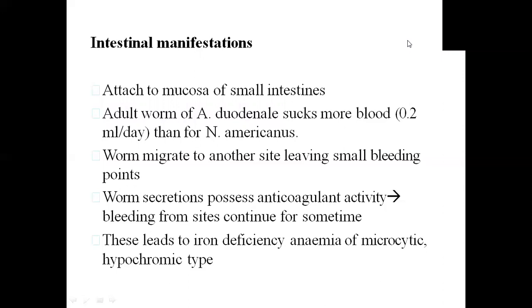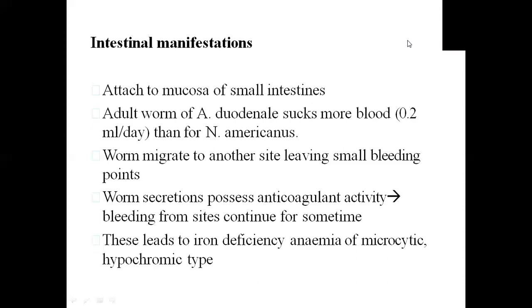As the worm's buccal cavity secretions contain anticoagulant substances, that point keeps bleeding for a certain period of time. This leads to bleeding, although small in quantity, and as they're also feeding on blood, this blood is also lost from the point of attachment.